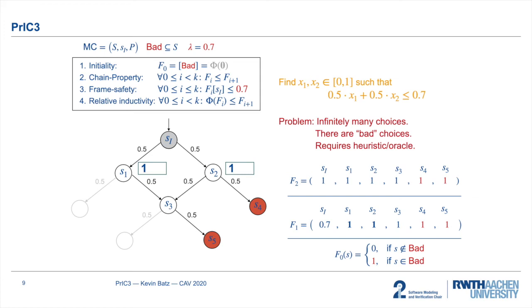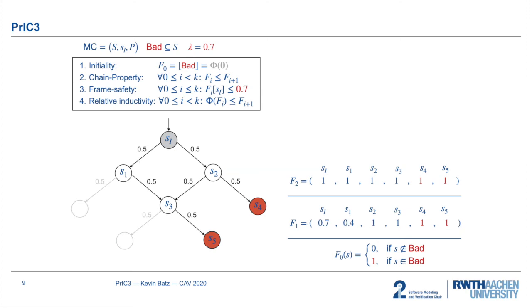oracle. Furthermore, in our paper we provide formal conditions on sound heuristics such that you can develop your own heuristic, plug it into the algorithm, and be sure that what you obtain is still a sound version of PrIC3. For this example run, let's just assume that our heuristic gave us some nice values such as 0.4 and 1, which means that we can finally strengthen f2 and lower the value of the initial state.